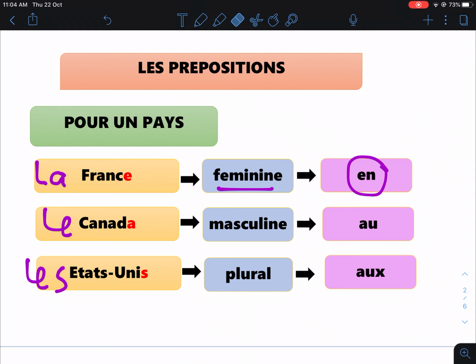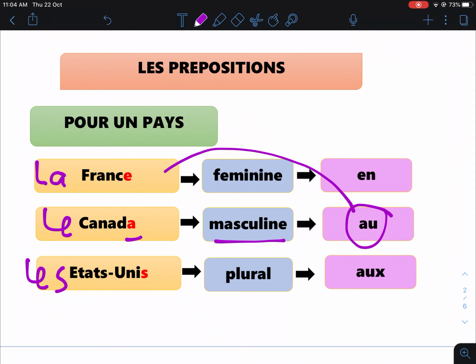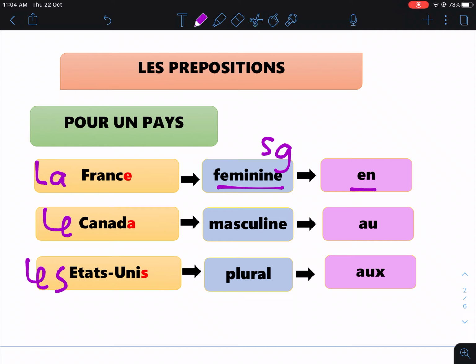Right. Now, for a country like Canada, which ends with A, which is in masculine form, you have to use the preposition au. Okay? So au is used with a country which is in masculine form. And it has to be singular. So I repeat this again. For a country which is in feminine and singular, you use en. For a country which is masculine and singular, you use au.